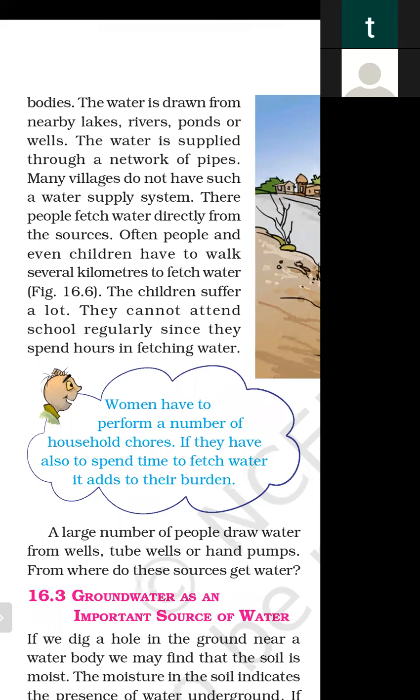Often people and even children have to walk several kilometers to fetch water. To take water, they have to travel several kilometers. At some places, the children suffer a lot. They cannot attend school regularly since they spend hours fetching water. Women have to perform a number of household chores. If they also have to spend time fetching water, it adds to their burden.